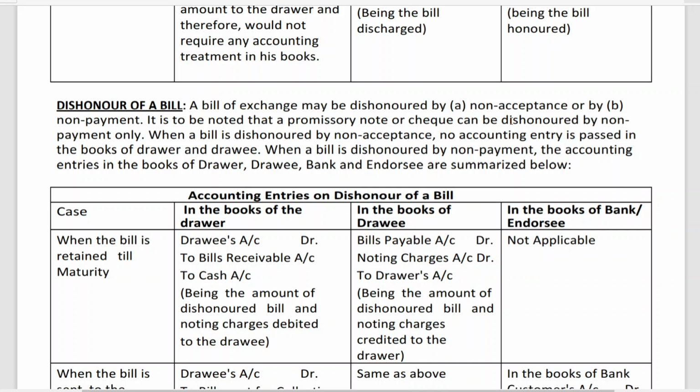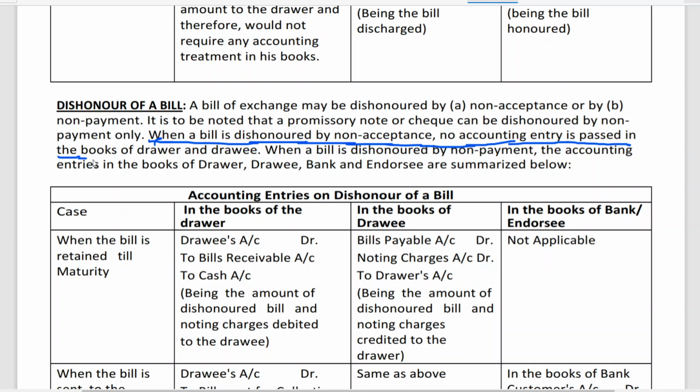And you can see here, when a bill is dishonored by non-acceptance, no accounting entry is passed in the books of the drawer and drawee.